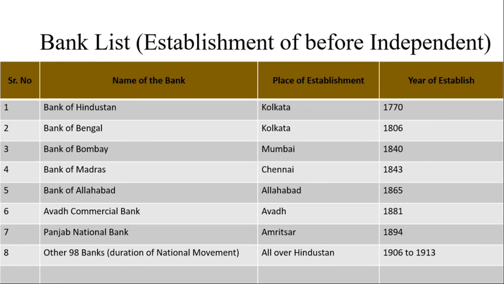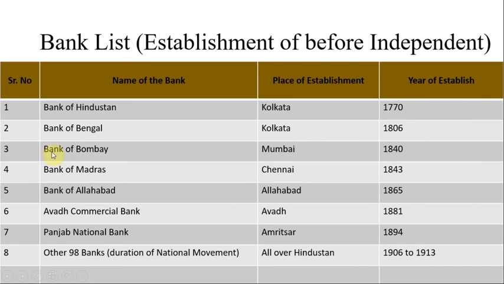Next, we will focus on the list of banks established before independence. First, the Bank of Hindustan, established in Kolkata in 1770. The second bank is the Bank of Bengal, located in Kolkata, established in 1806.